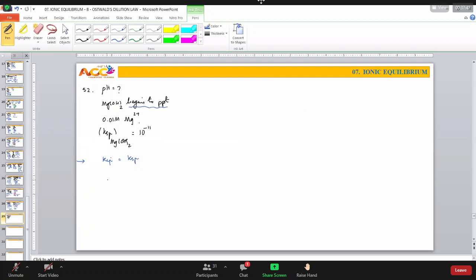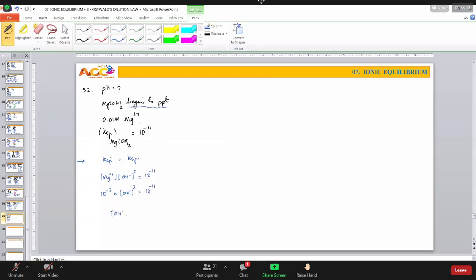Now, when you are saying KSP, how to proceed? Very simple, sir. It is a ternary electrolyte: concentration of magnesium ion into concentration of OH minus ion square is equal to KSP value, right? What is KSP value given? 10 power minus 11. Nice. He is asking, find the pH. No problem. Concentration of magnesium ion is 10 power minus 2 into concentration of OH minus ion square is equal to 10 power minus 11.